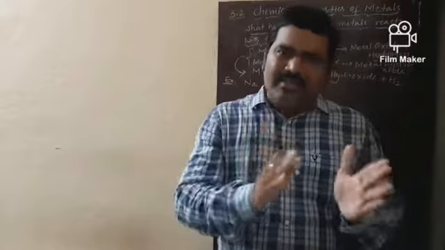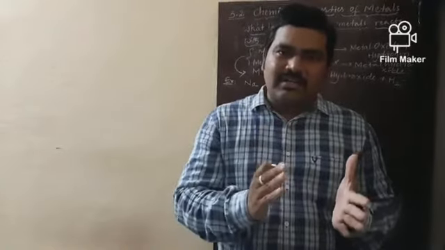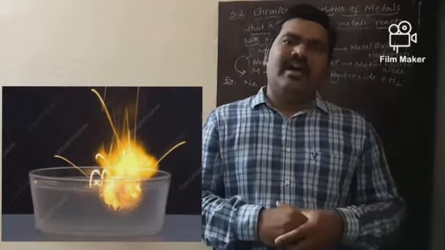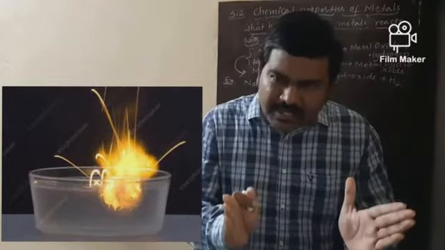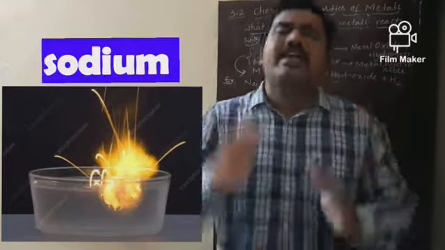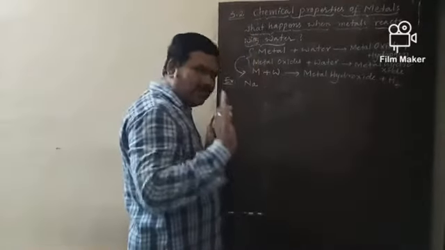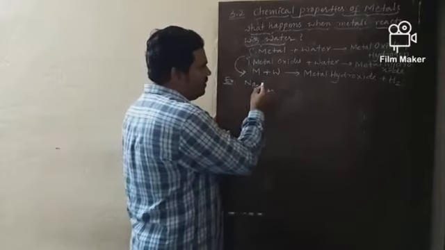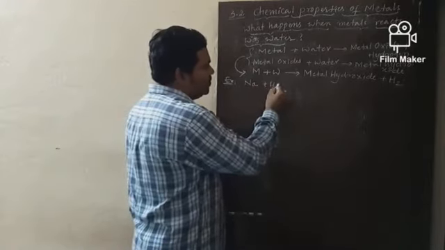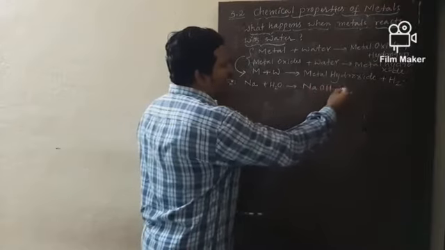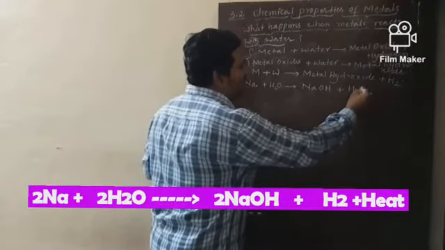And whenever these two metals react with water, a tremendous amount of heat is released. These reactions are highly exothermic and very violent in nature. Now let me explain why these two metals are very violent. Sodium reacts with water to form sodium hydroxide along with the liberation of hydrogen.